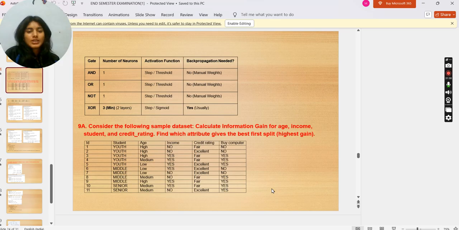Consider the following sample dataset. Calculate information gain for age, income, student and credit rating. Find which attribute gives the best first split, highest gain. We have ID from 1 to 11, student, age: youth, middle, senior; income: high, medium, low; credit rating: fair, excellent; and buys computer: no, yes.